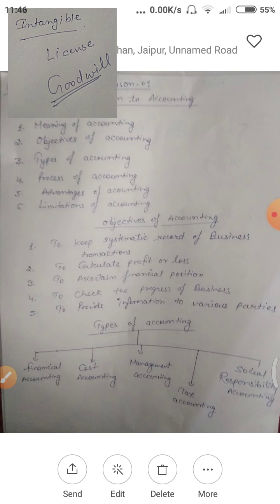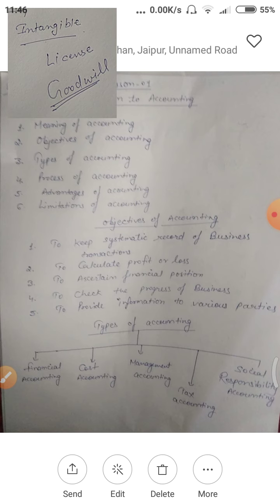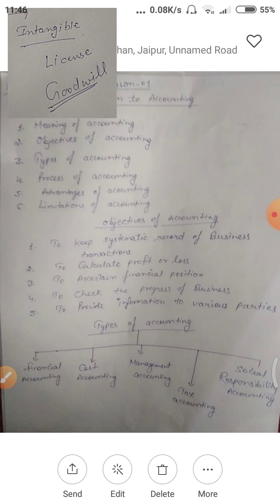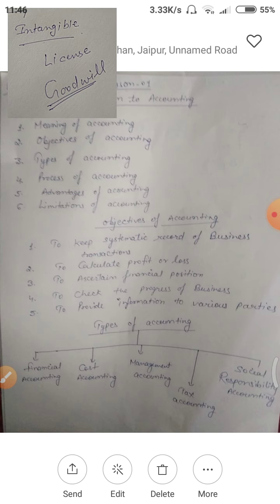Suppose any person is selling his business and he has assets of 10 lakh rupees. Try to understand my point carefully. A person is selling his business and he has assets of 10 lakh rupees only, but he is selling his business for 15 lakh. So the remaining 5 lakh rupees will be the goodwill of the business.